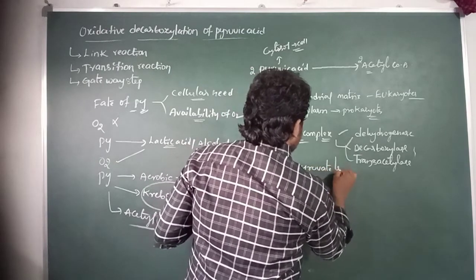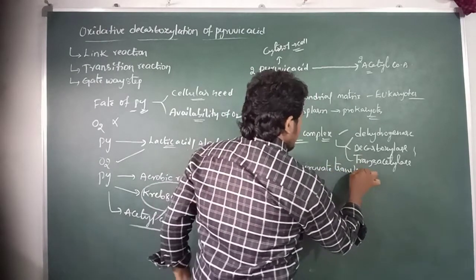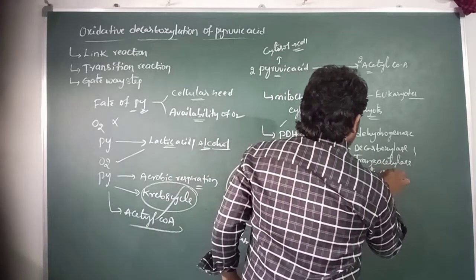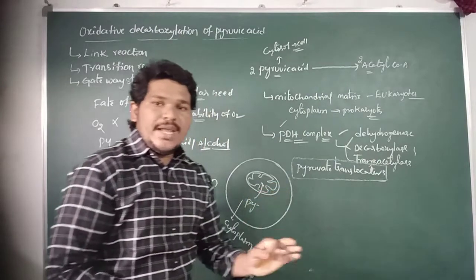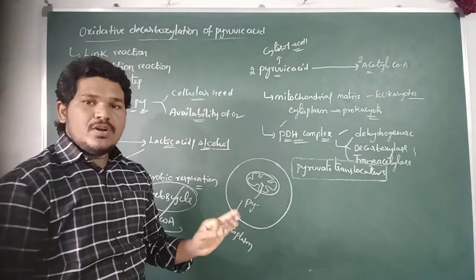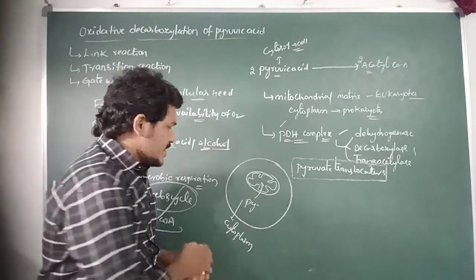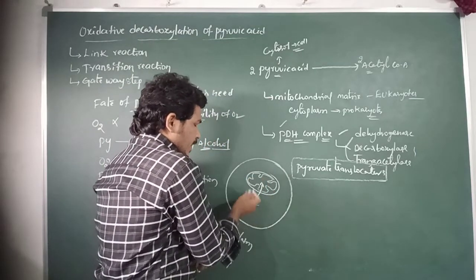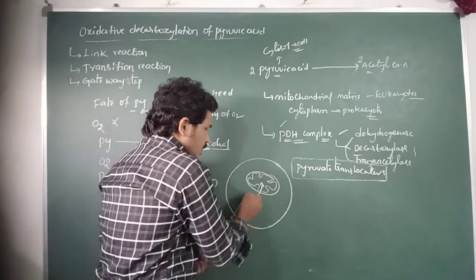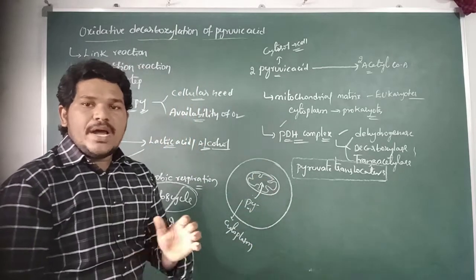The pyruvate translocator is a special type of protein involved in the translocation of pyruvic acid from the cytosol into the mitochondrial matrix.